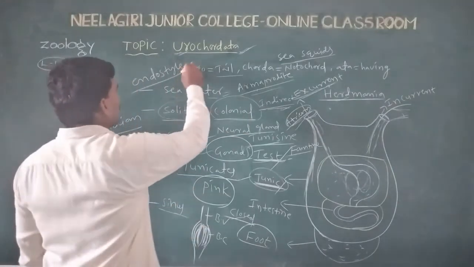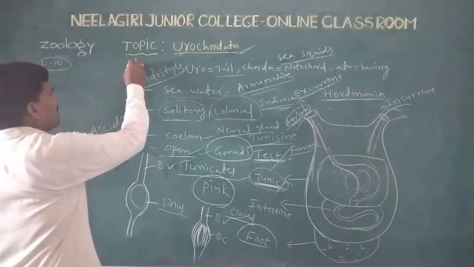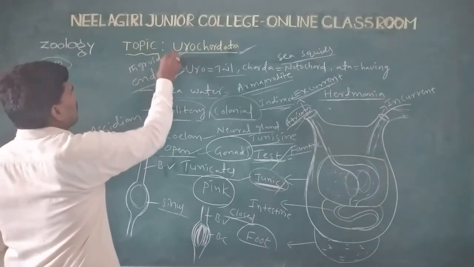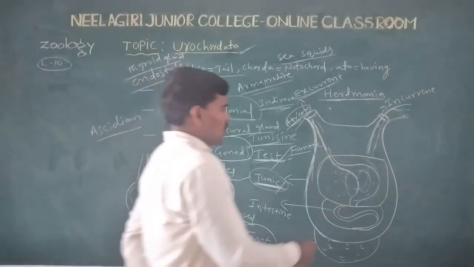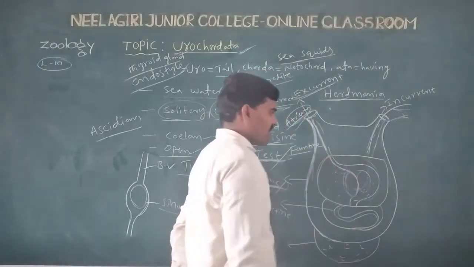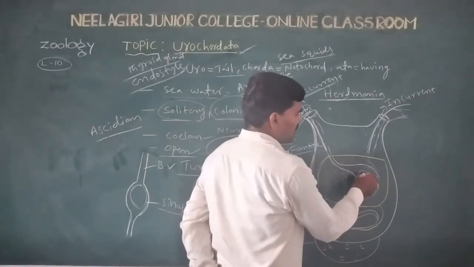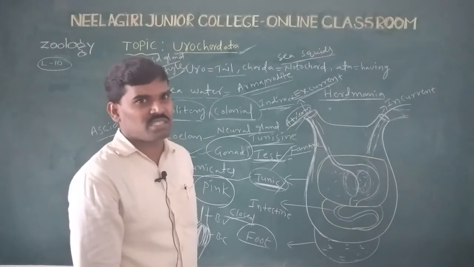Endostyle is the forerunner of the higher vertebrates' thyroid gland. So the endostyle is in the lateral wall of the pharynx part. Inside it, the gill slits are present.